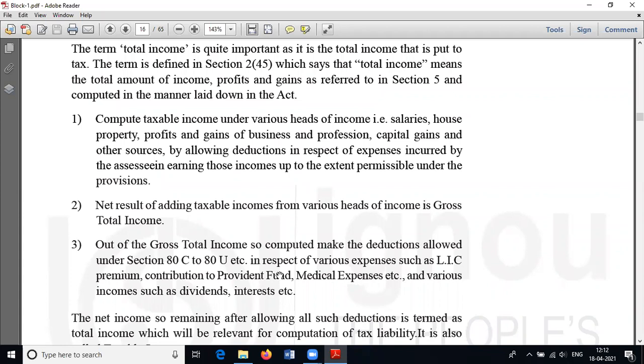Somebody may take mediclaim insurance and pay the premium. Somebody suffers from a severe disease like leukemia, meningitis, kidney diseases, AIDS, or all sorts of cancers.